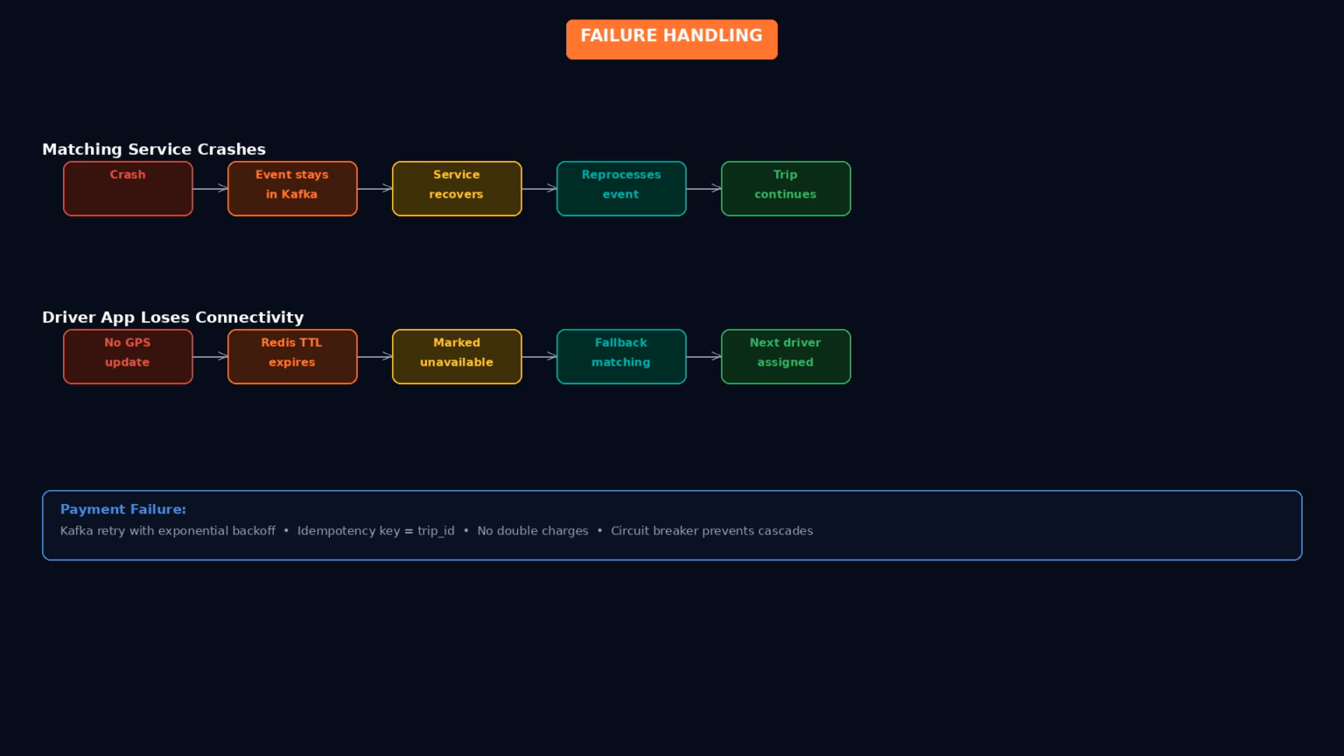Circuit breakers prevent cascade failures. If the pricing service is slow, the system falls back to a cached base fare rather than blocking the entire ride request.